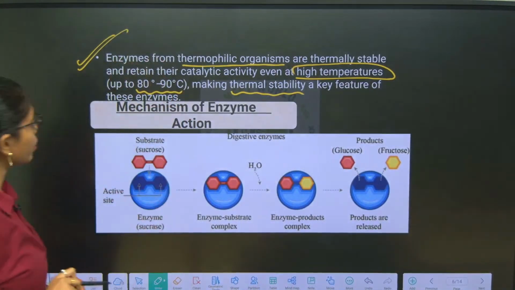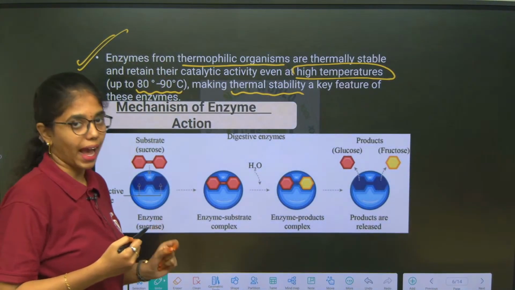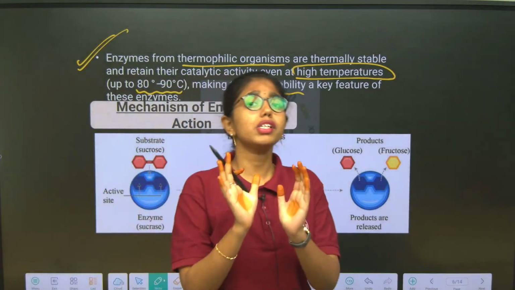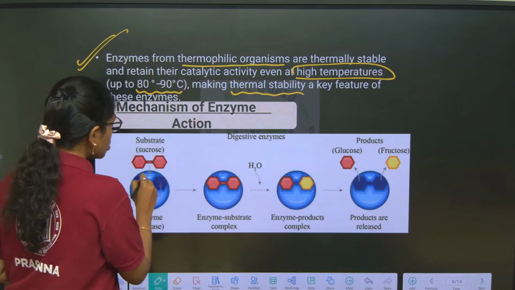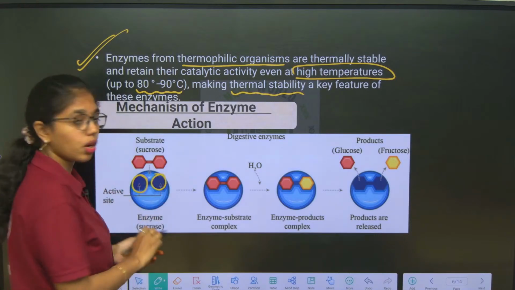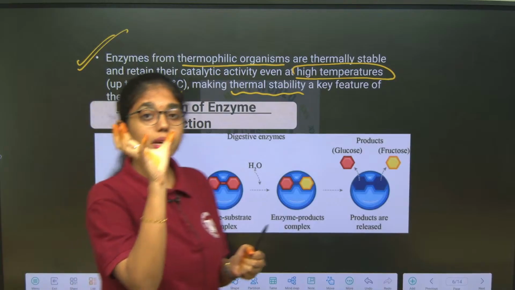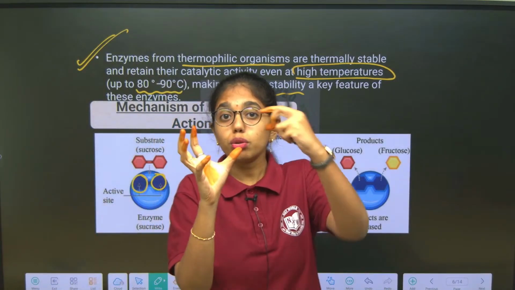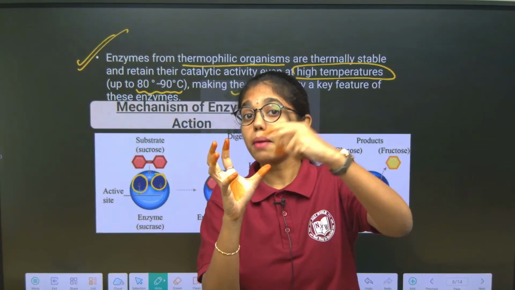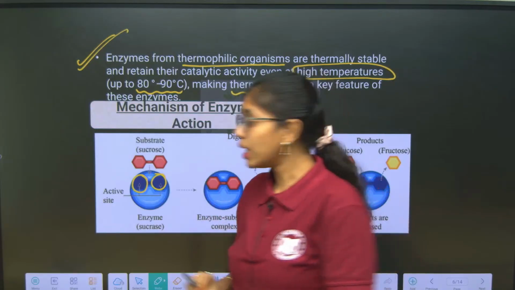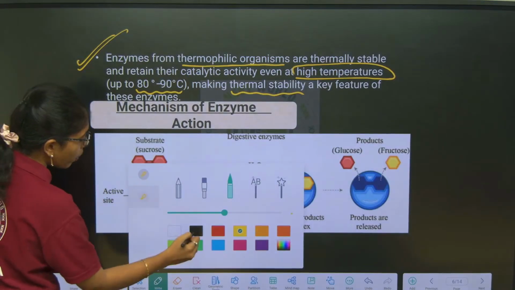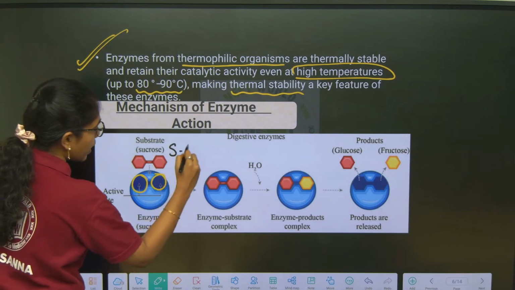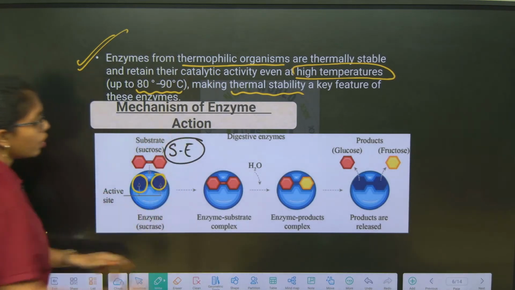Now let us look into the mechanism of enzyme action. First, keep this in your mind. Enzymes will have some crevices, or we can say pockets. To these crevices or pockets, the substrate will come and bind. The substrate will fit to the crevices or pockets in the enzyme, and a substrate enzyme complex will be formed here.